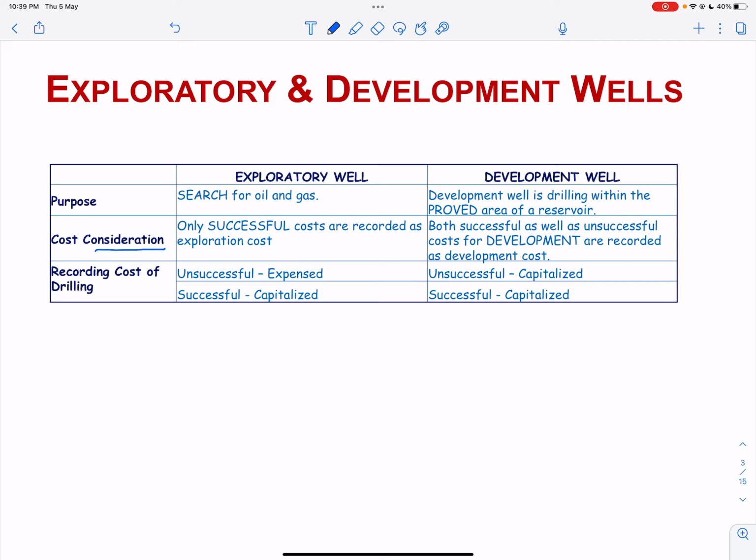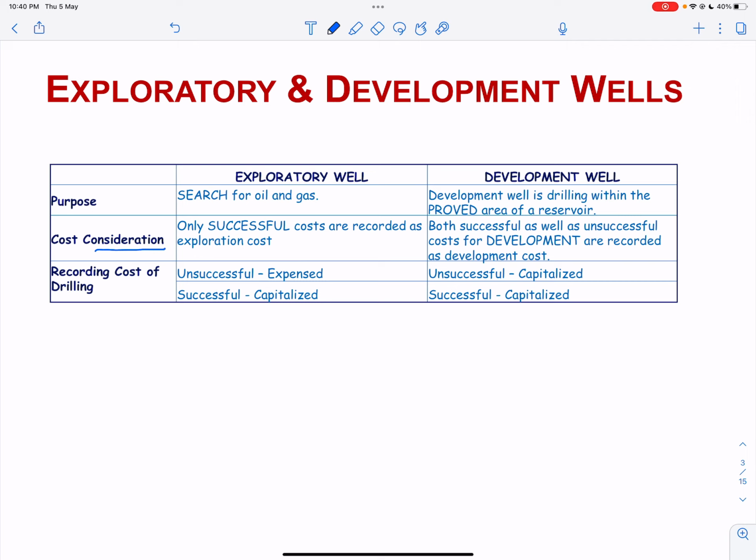However, since the purpose of development activities is to build a producing system of wells and related equipment, both successful and unsuccessful development costs are capitalized.